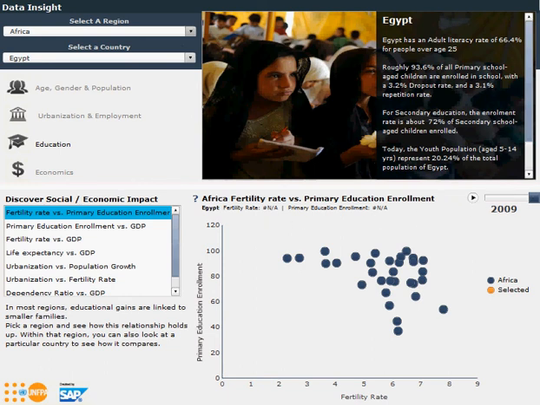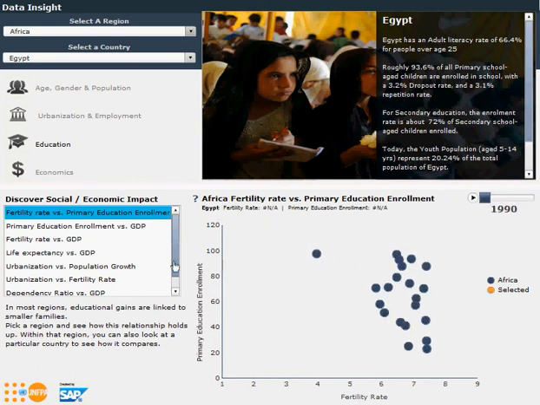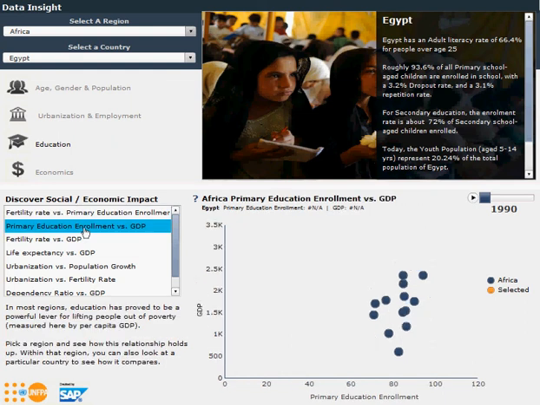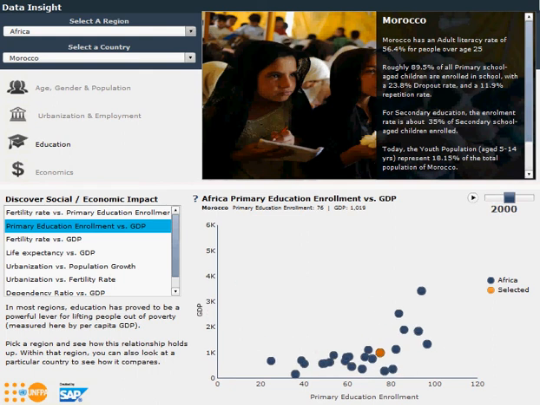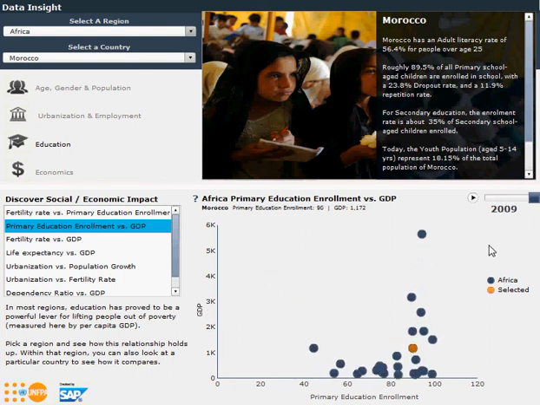Another interesting relationship is between education and economic growth. For example, in 1990, Morocco had a primary enrollment of 57% and a GDP of $786 per person. Moving ahead in time, up to 2009, we can see that Morocco now has a primary education enrollment of 90% and GDP has grown to almost $1,200.